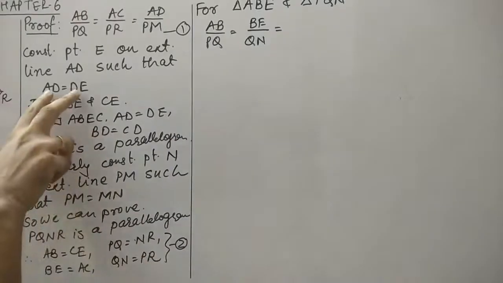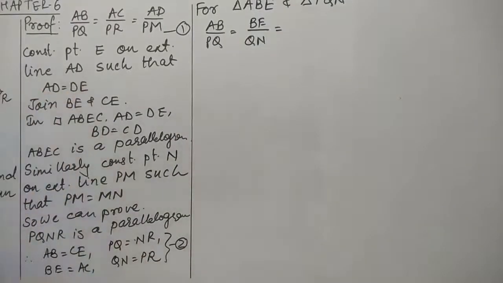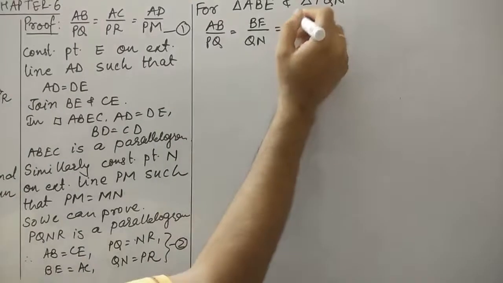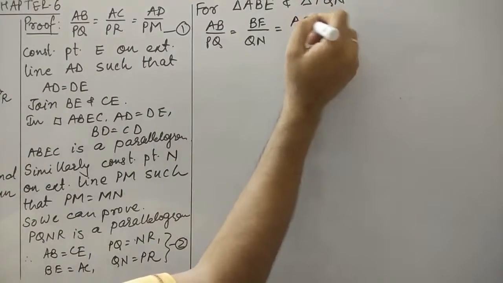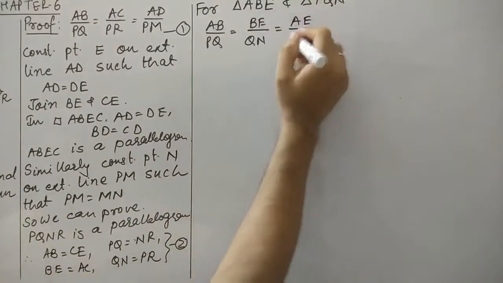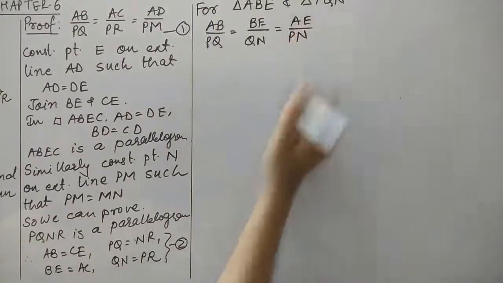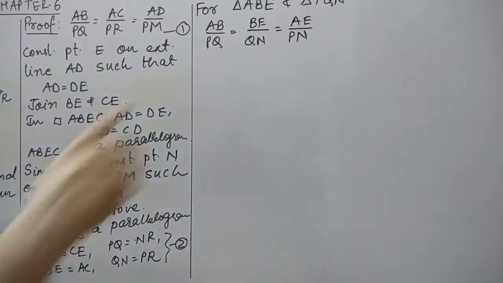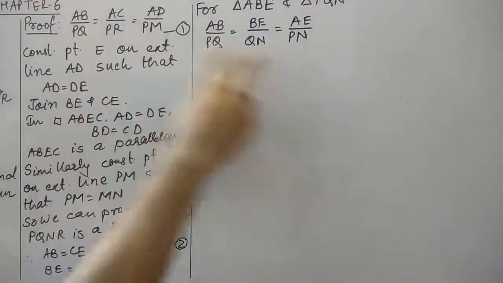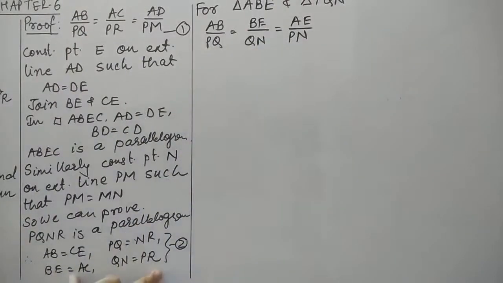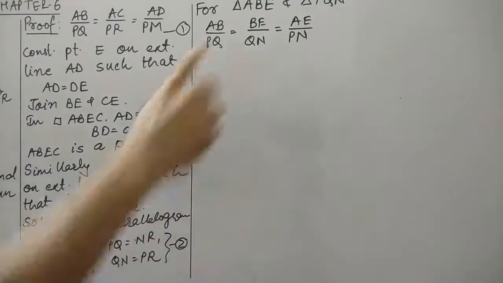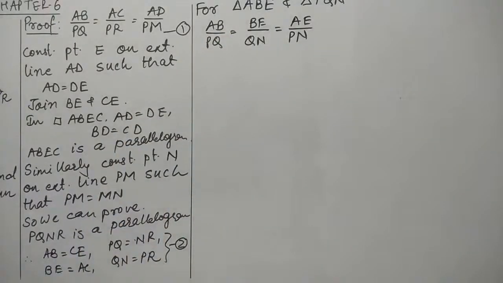So AD is same as D. So we can say the whole length, that is AE, is also proportional to PL. Let's see this again. This is already given in the data. The rest we have taken from these sides. You can correlate, you can pause the video and understand what I explained here.